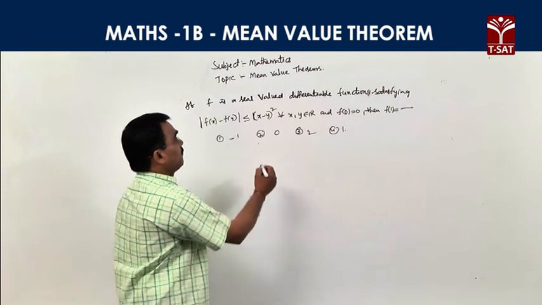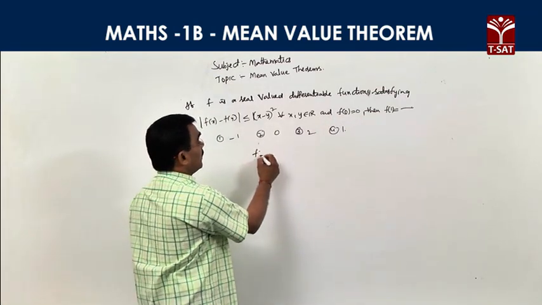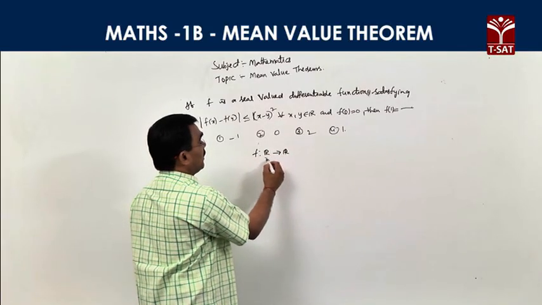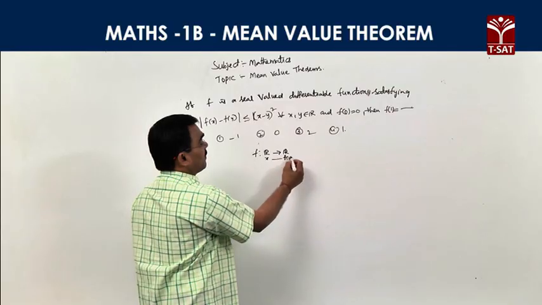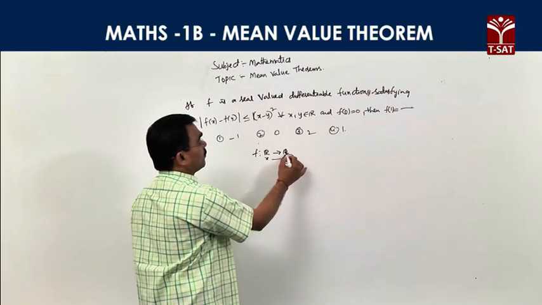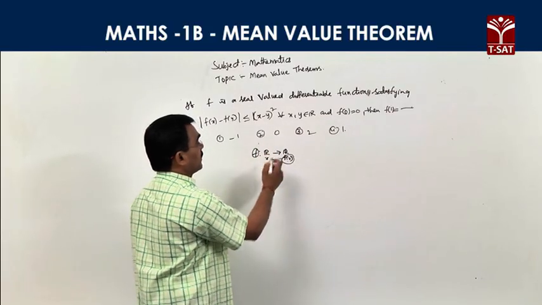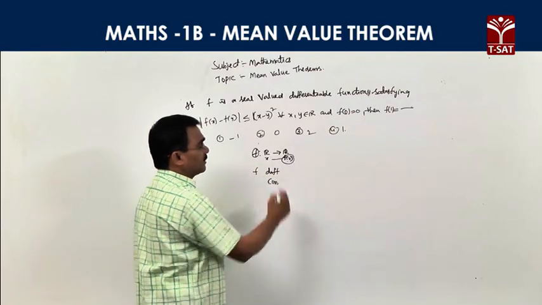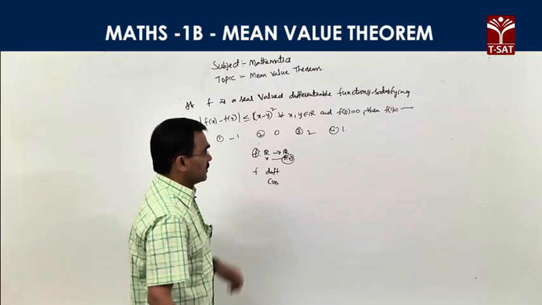What is given? f is a real valued function. Real valued means a function defined from real numbers to real numbers. If x is real, f of x belongs to the real numbers, and that function is called a real valued function. And f is differentiable. Every differentiable function is continuous, so this condition is also satisfied.